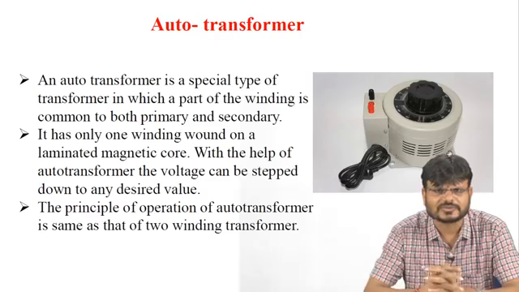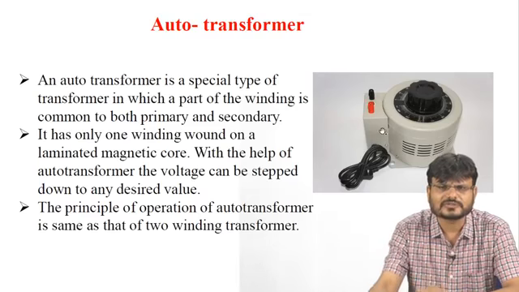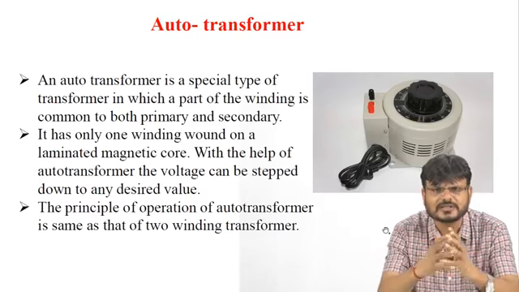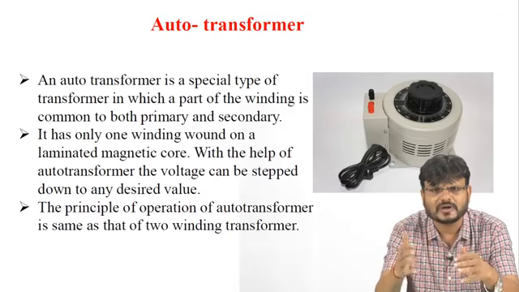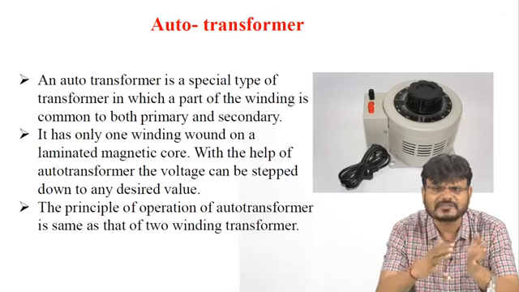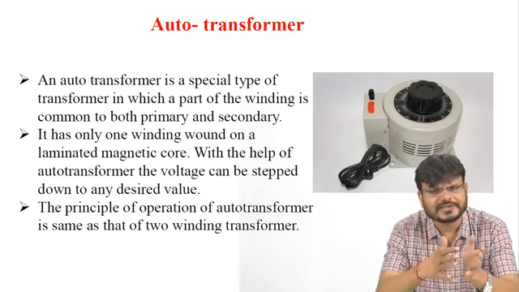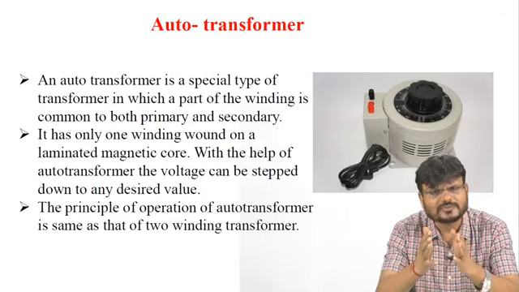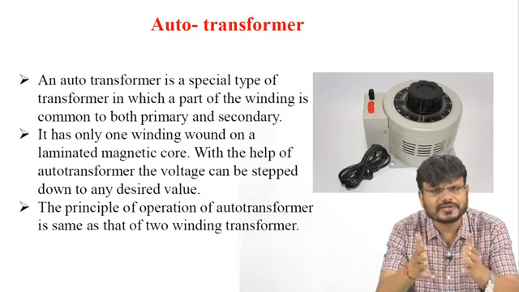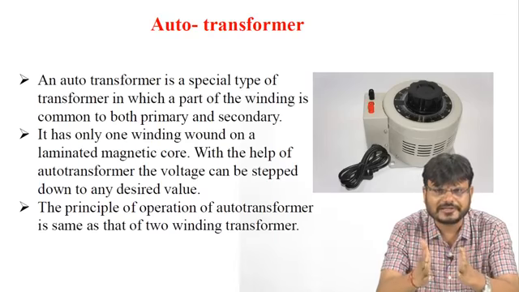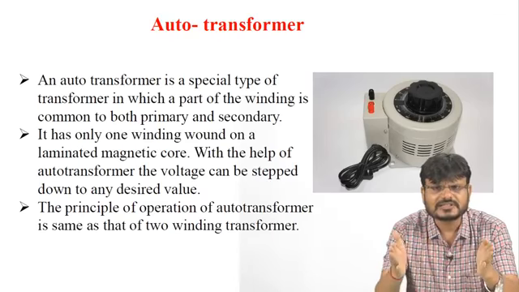So what is the autotransformer? An autotransformer is a special type of transformer in which part of the winding is common to both primary and secondary winding, unlike a two winding transformer. In the case of a normal transformer, or you can say a two winding transformer, both the windings are electrically separated.